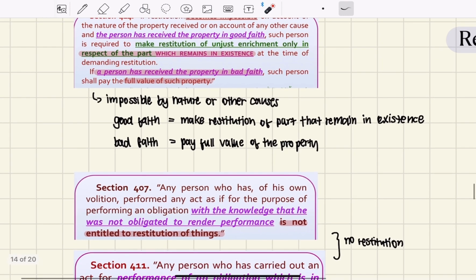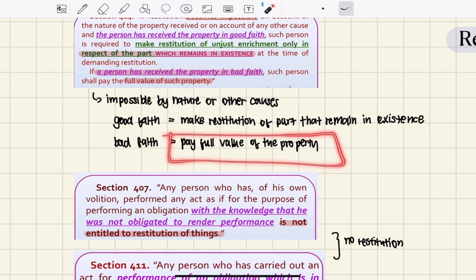But the person who received the property in bad faith, however, will have to pay the full value of the property.